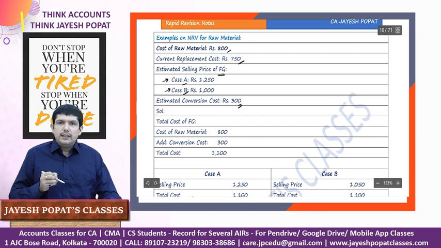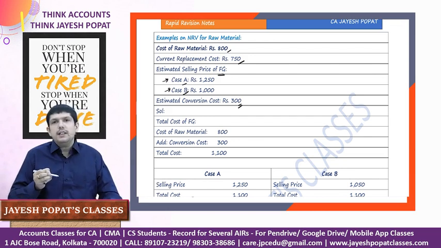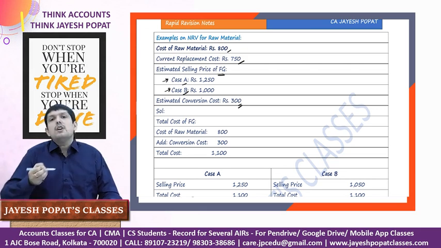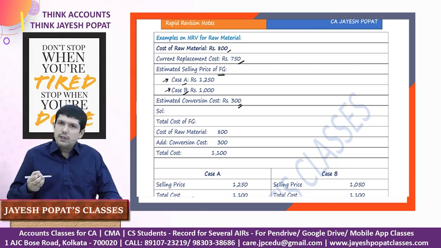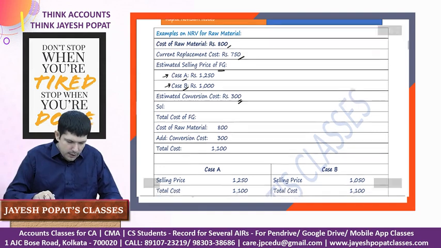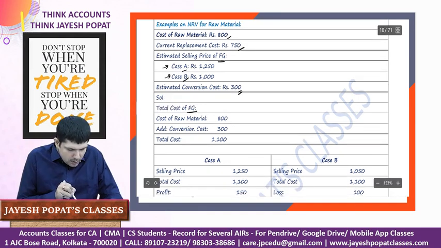We need to calculate the NRV of raw material. We need to calculate how the raw material will be valued, whether it will be valued at cost or at NRV, which is the replacement cost. So first we look at the solution. So it says total cost of the finished goods.